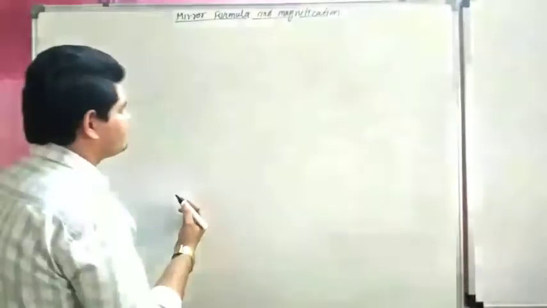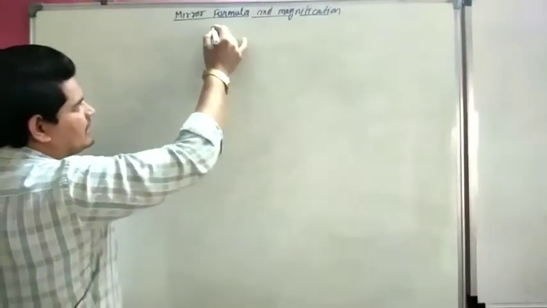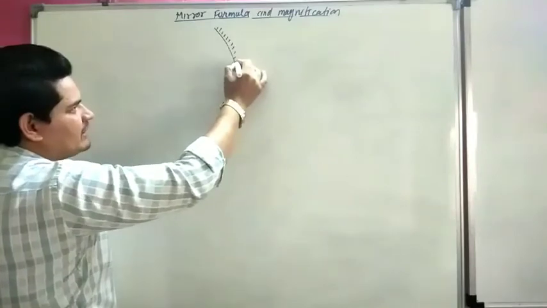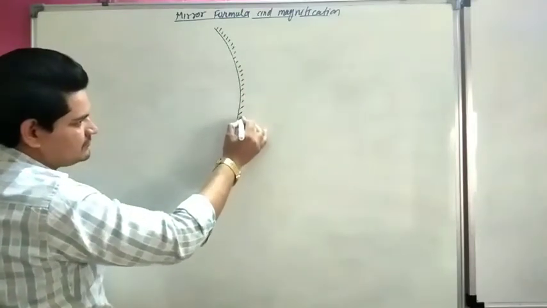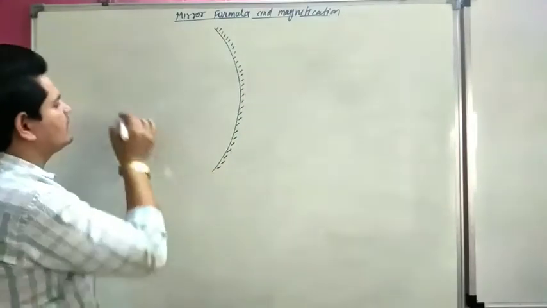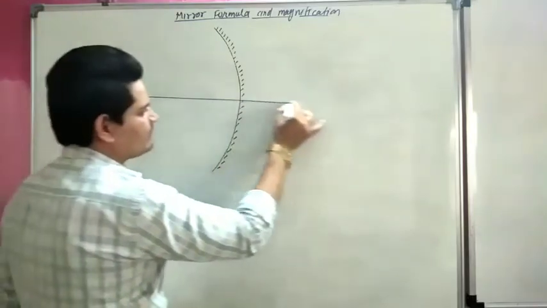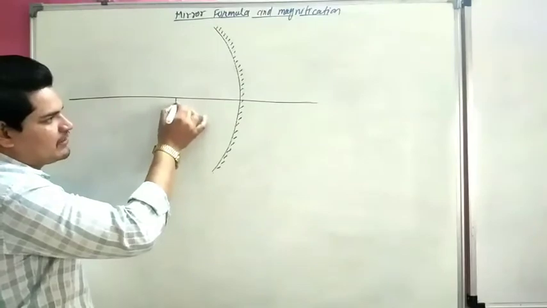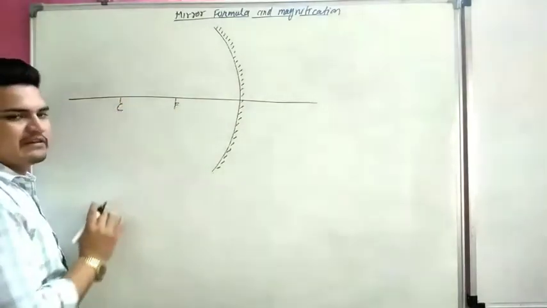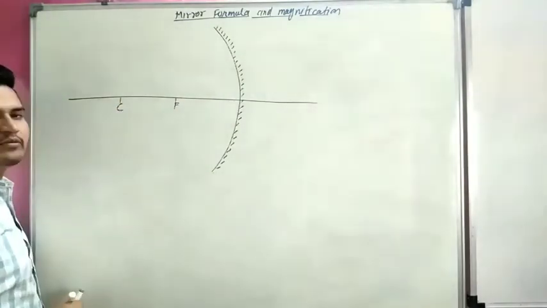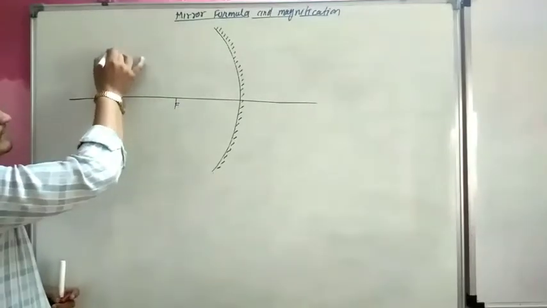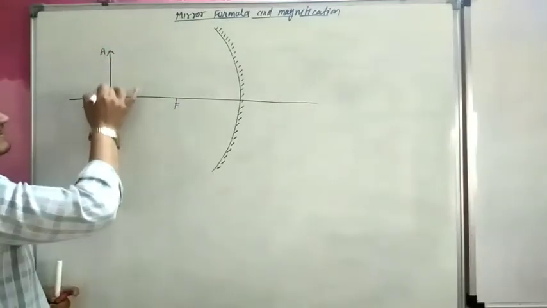Consider a mirror. This is our concave mirror. This is our principal axis. This is the focus. This is the center of curvature. If we put an object, this is our object AB.